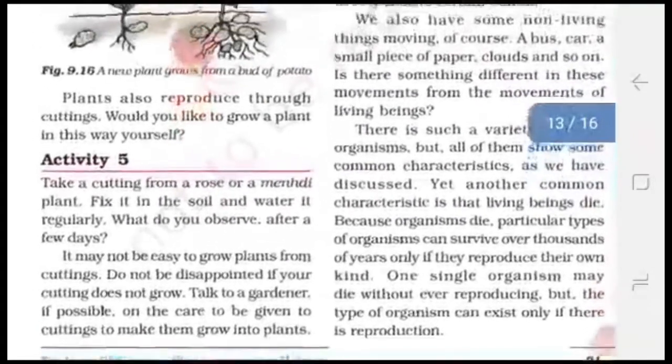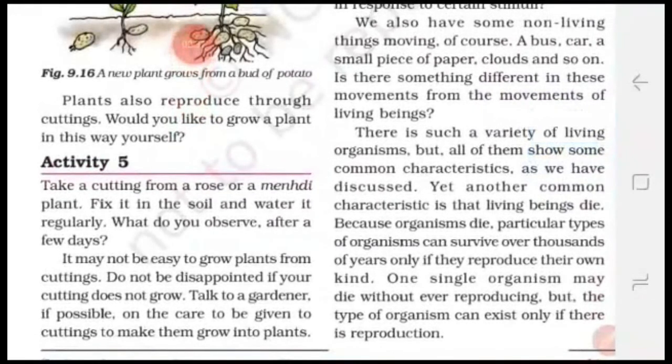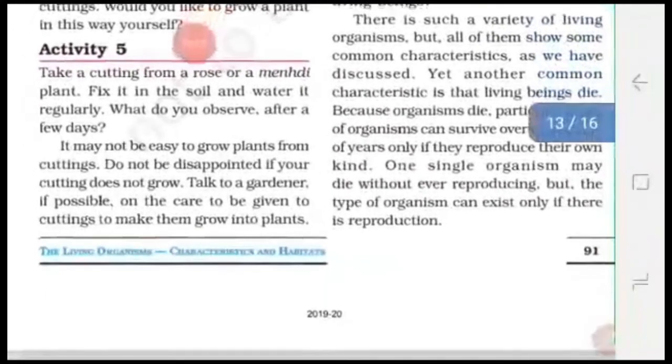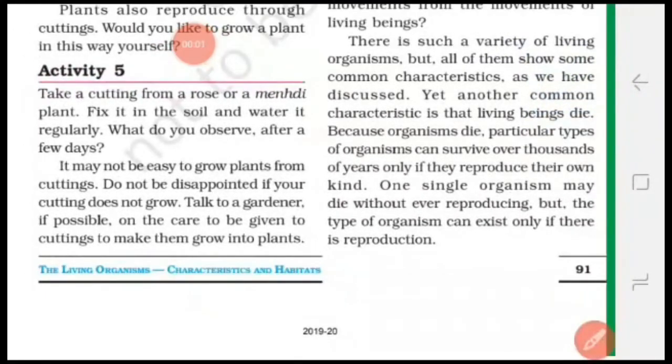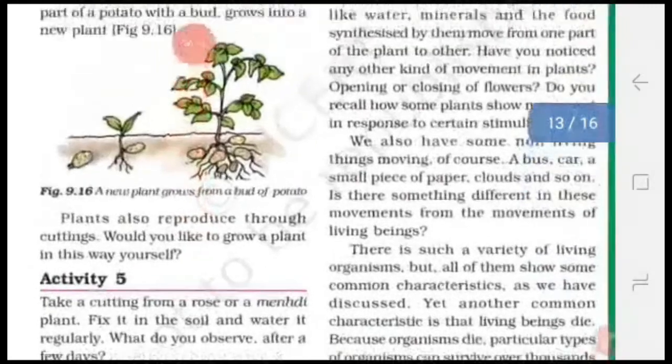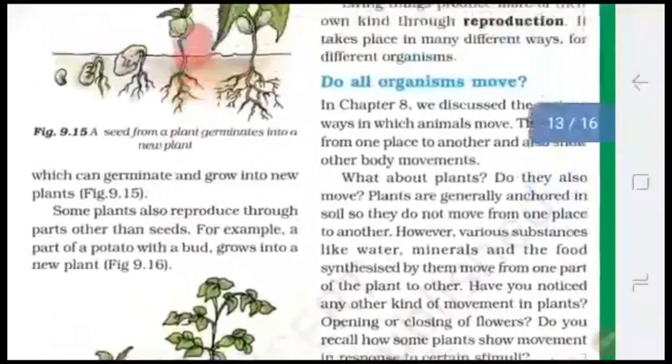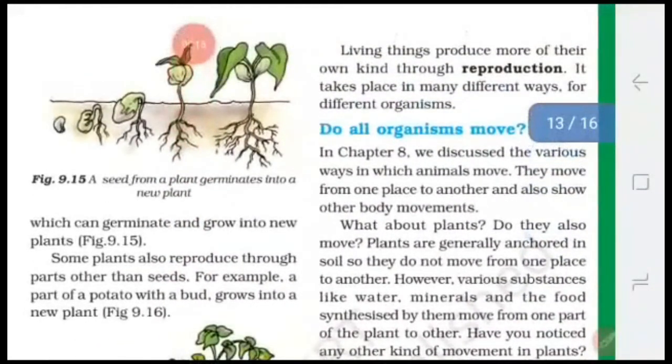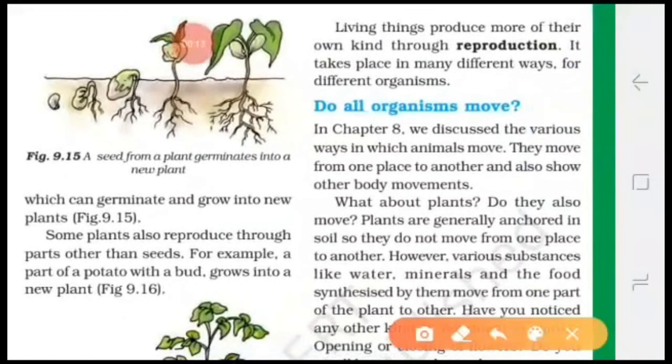In this activity 5, take a cutting from a rose or mehndi plant and fix it in the soil and water it regularly. What do you observe after a few days? Then you will find that a new plant starts developing from the cutting planted in the soil. Means we can grow a plant from the stem part also. Means plants show reproduction.